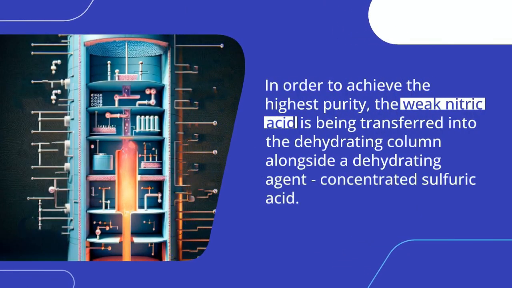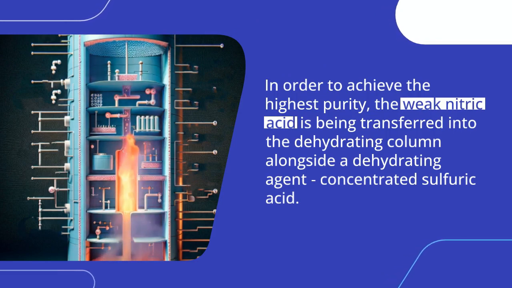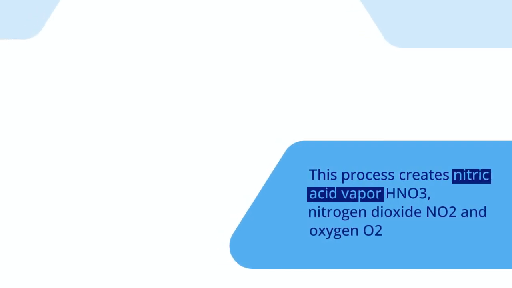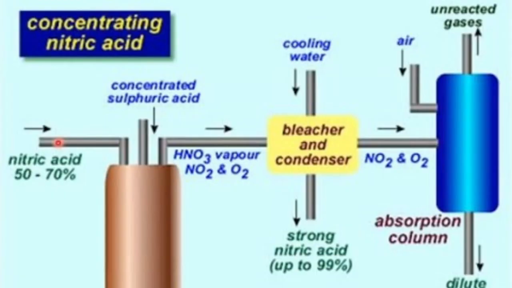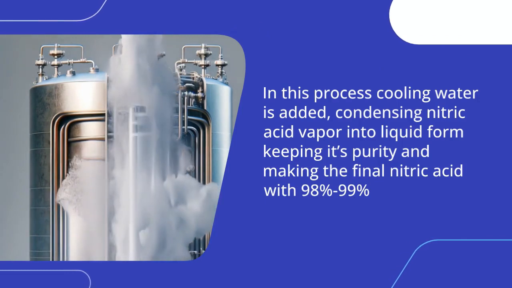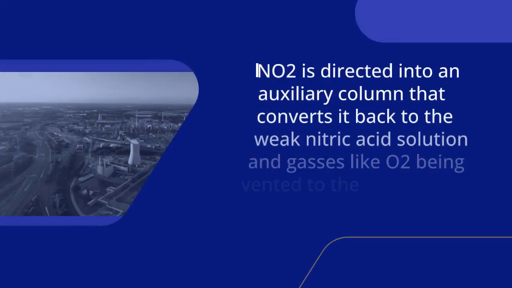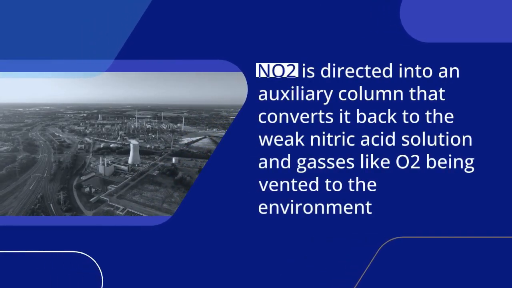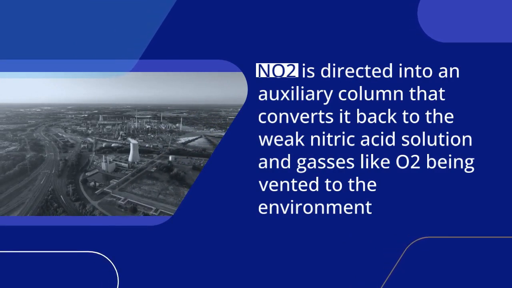In order to achieve the highest purity, the weak nitric acid is transferred into the hydrating column alongside a dehydrating agent, concentrated sulfuric acid. This process creates nitric acid vapor, HNO3, nitrogen dioxide, NO2, and oxygen. Then these products enter a bleacher and a counter-current condenser system. In this process, cooling water is added, condensing nitric acid vapor into liquid form, keeping its purity and making the final nitric acid with a 98 to 99% concentration. NO2 is directed into an auxiliary column that converts it back to the weak nitric acid solution, and gases like O2 are vented to the environment.